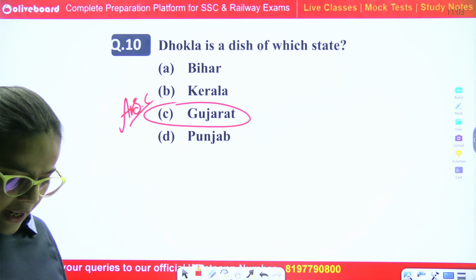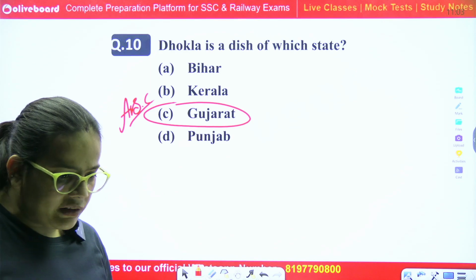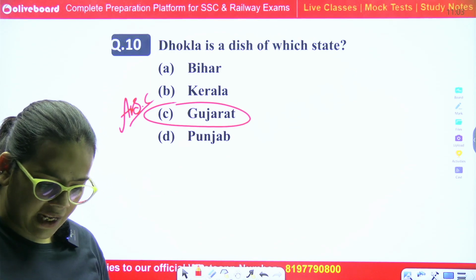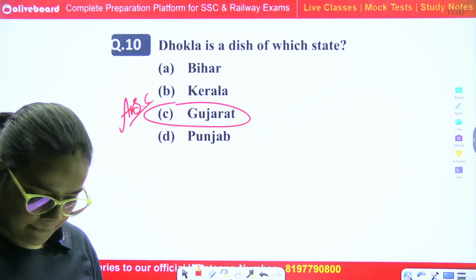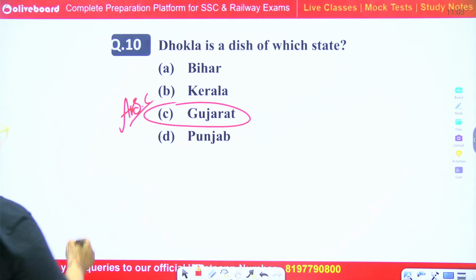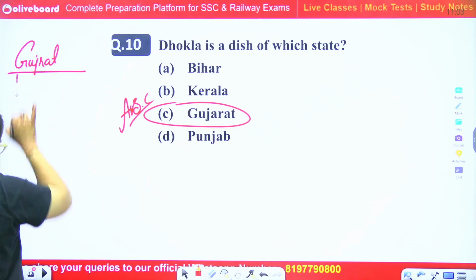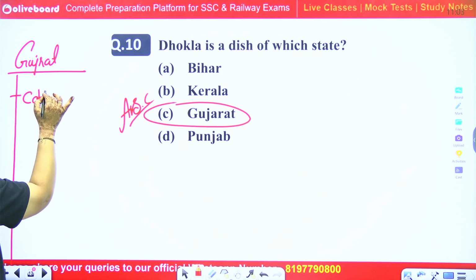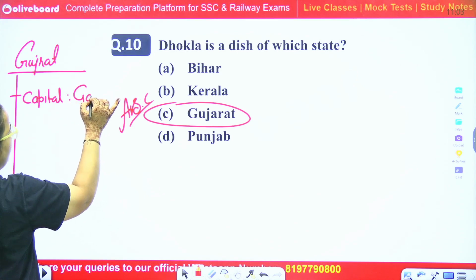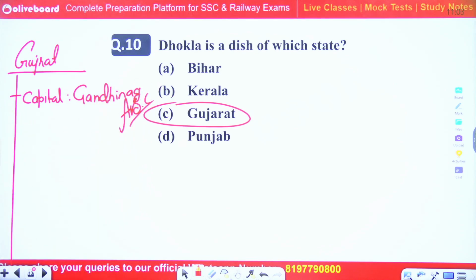Right? Okay. Can you tell me the Gujarat capital, please? Anyone? No? Okay. So basically the Gujarat capital is Gandhinagar. Now, who is appointed to the post of CM?